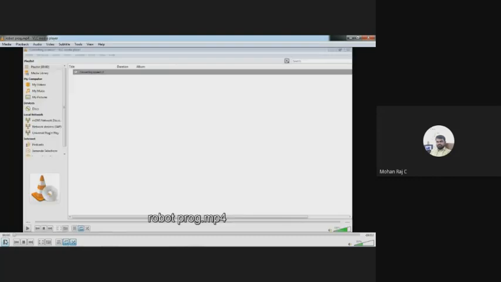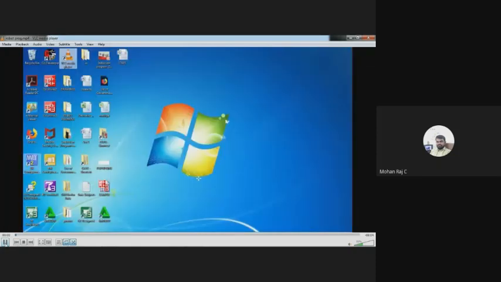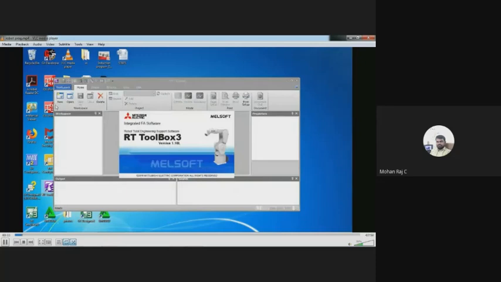So how do you program a robot? We need a software. The software name is RT Toolbox 3. You double click on RT Toolbox 3, right? If you double click the software, you can see the software environment. The software will be opened.